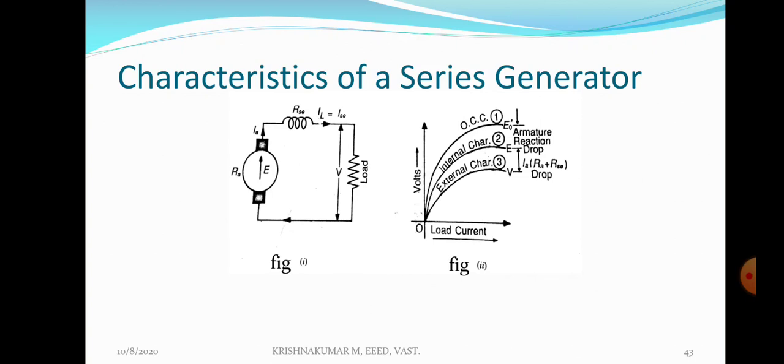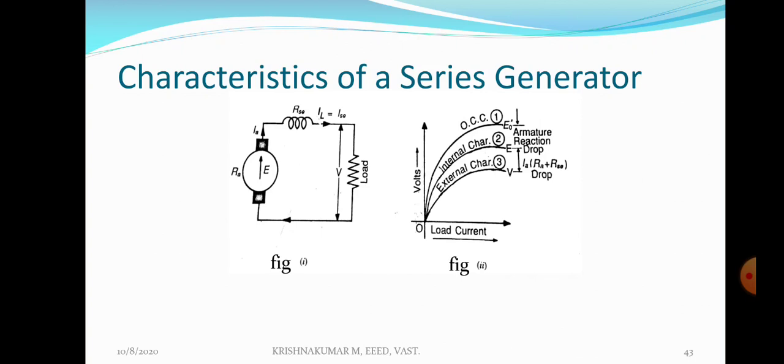In this series generator also there will be residual magnetism. What is meant by residual magnetism? The amount of magnetism retained in a material after the removal of the magnetizing force. Magnetizing force means current. Even if the current flowing through the field winding is zero, it can create some flux. Even if the field current is zero, some flux exists in the machine. In the series generator also, some flux exists, but that flux is produced by the series field winding.